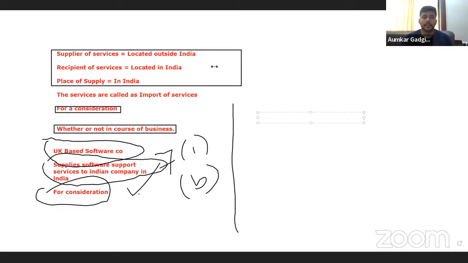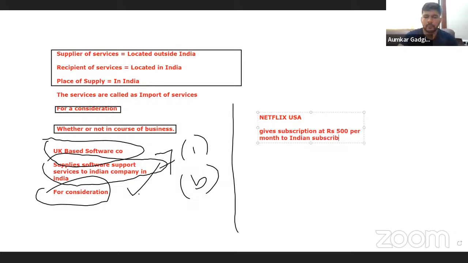Now we'll consider another example. Netflix USA gives a subscription at rupees 500 per month to an Indian subscriber, Mr. Vaibhav.